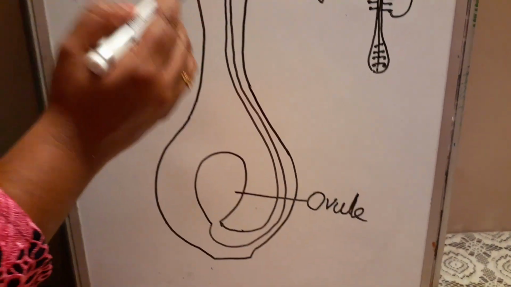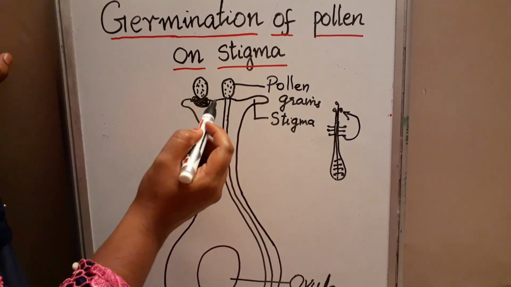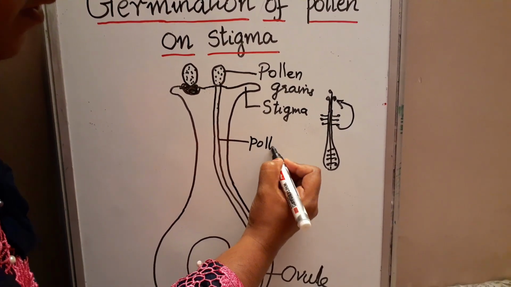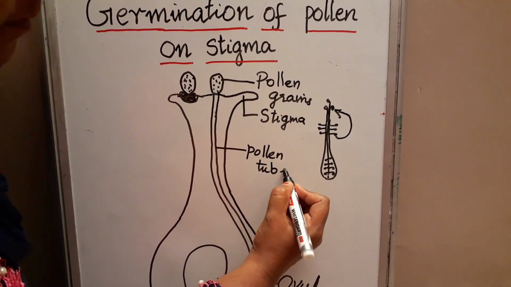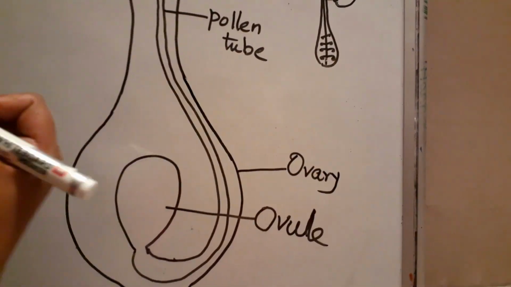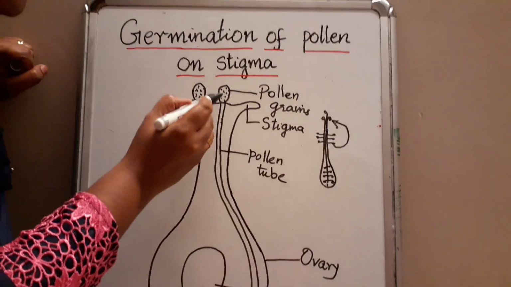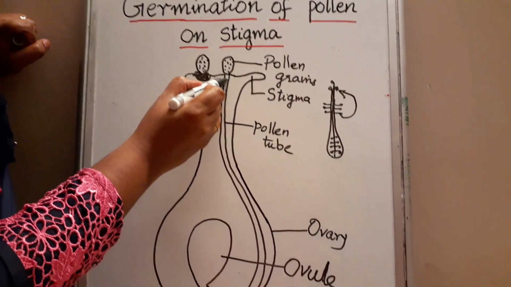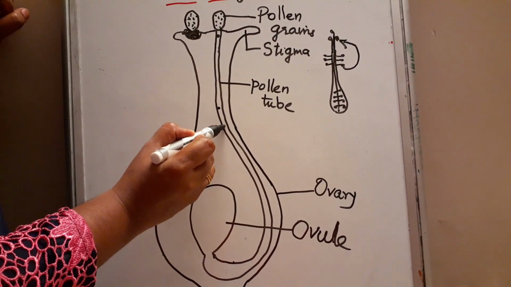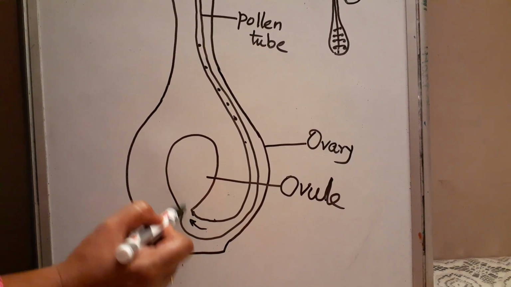Okay, so once the pollen grains are attached to the stigma, some chemical reactions will take place and a tube will arise. This is known as the pollen tube. And this is the ovary. Okay, so after the pollen tube has arisen, the pollen grains will produce some male gametes and they will go slowly through this pollen tube, and it will reach here.